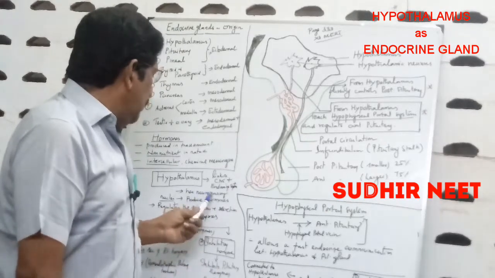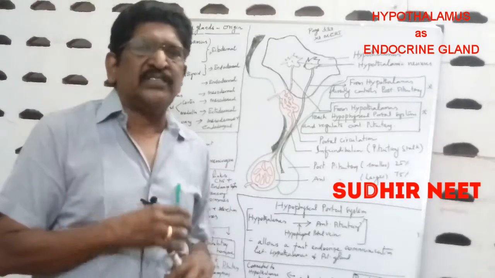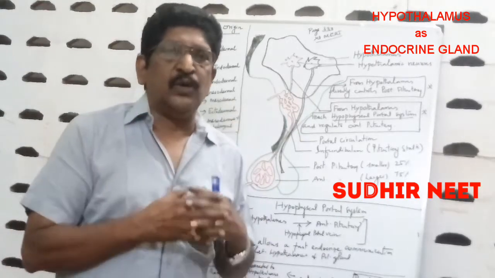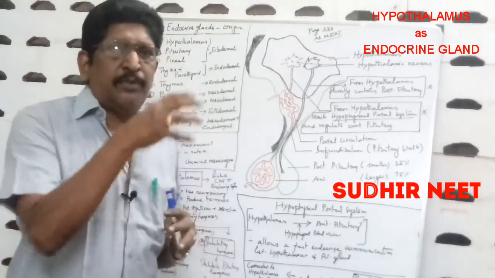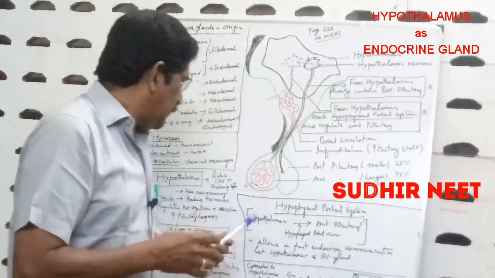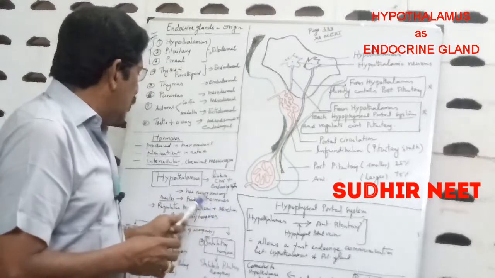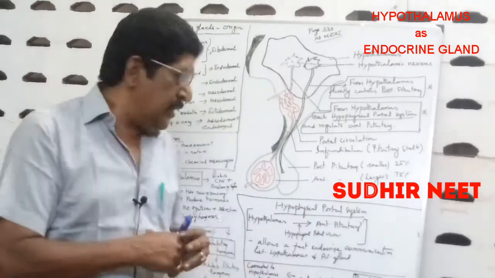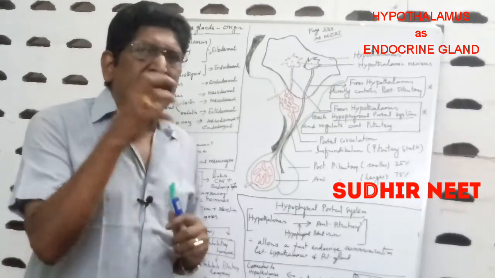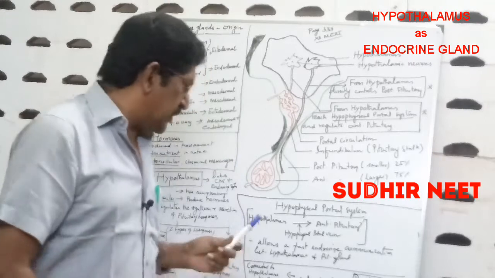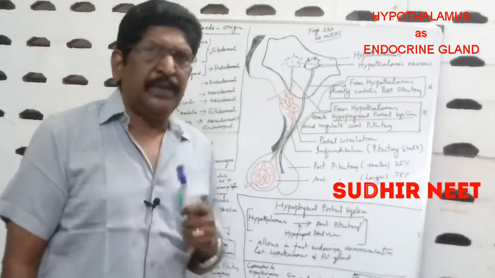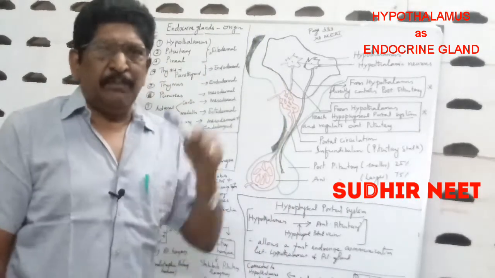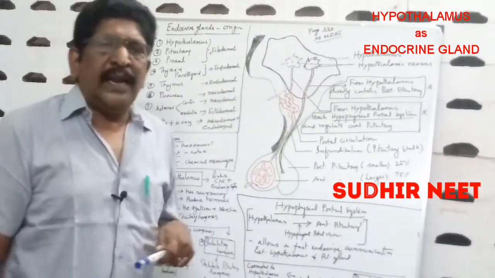And then it has many neurosensory structures called nuclei. The nuclei produce hormones. These hormones produced by the hypothalamus regulate the synthesis and the secretion of the pituitary hormones. That means the hypothalamus has control over the secretion of the pituitary gland. Let us see how.